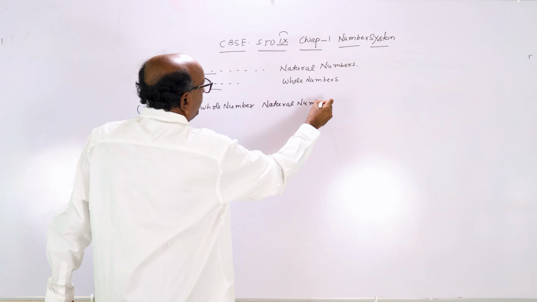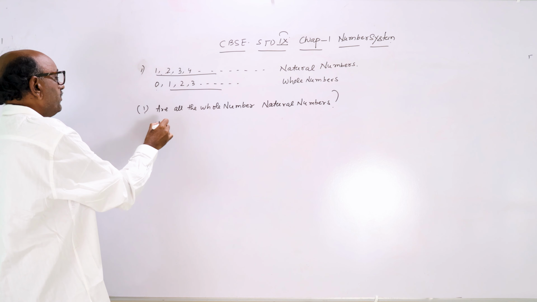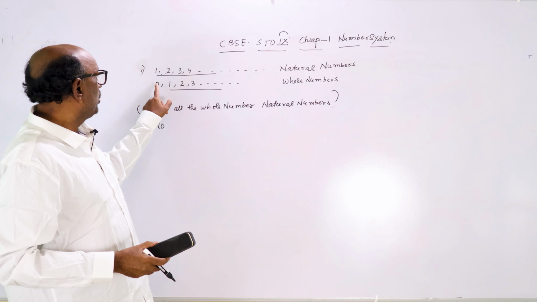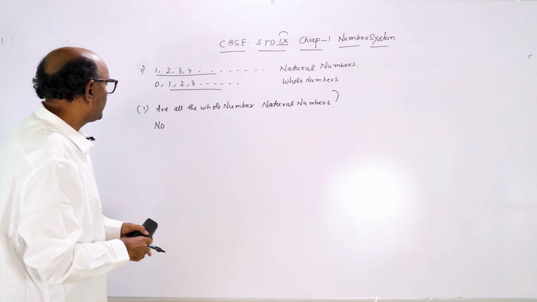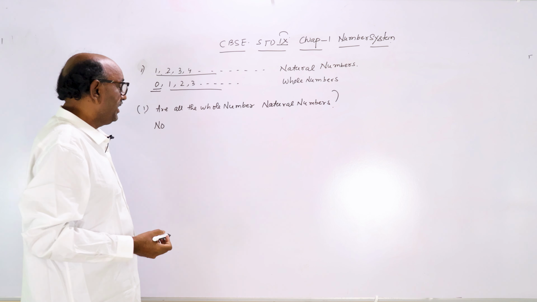The answer will come, no. All the whole numbers are not natural numbers, because 0 is the whole number which is not natural.